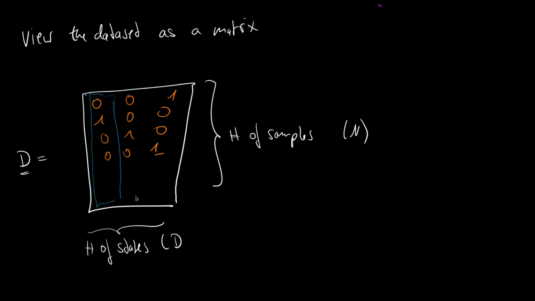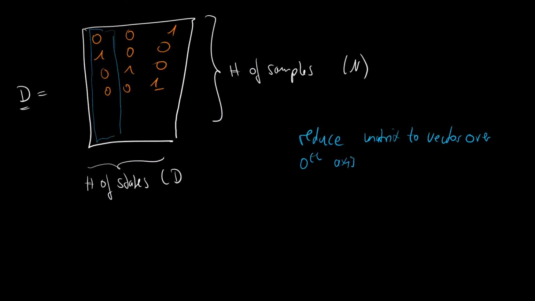And we can do this by reducing our matrix into a vector over the first, or let's call this the 0th, axis. And then we get an n vector which consists of n0, n1, n2, and so on.